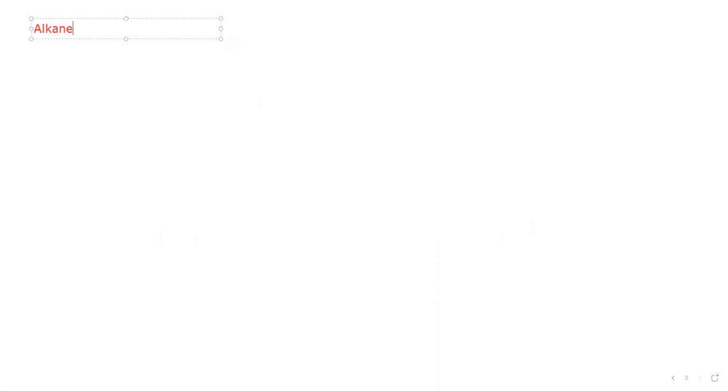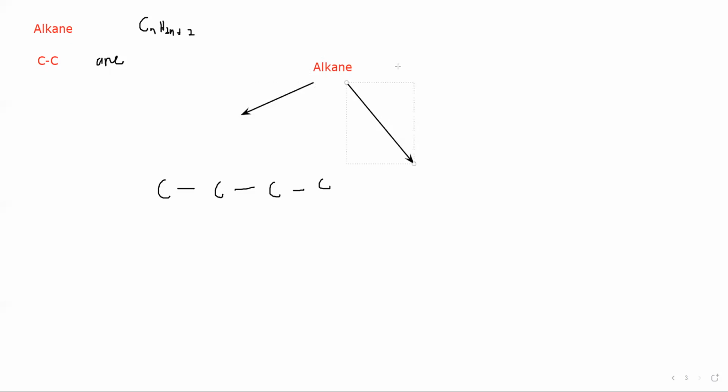Alkanes. Alkane means there's a single bond between the carbon atoms. The name should end in "ane". And the general formula for alkane is CnH2n+2. And these alkanes can be a straight chain, can be branched, or can be cyclic.